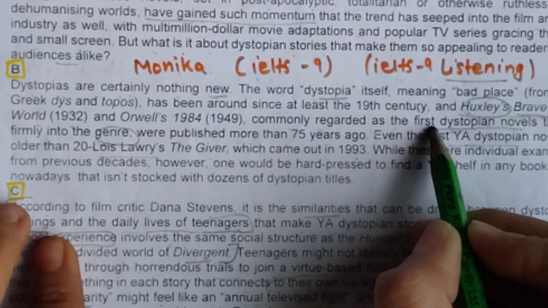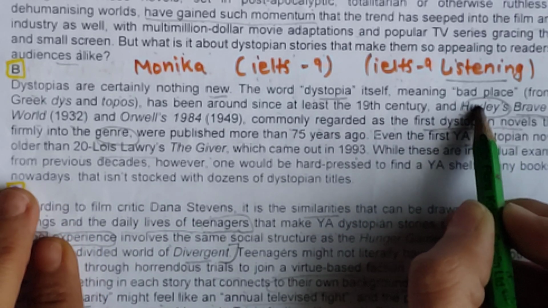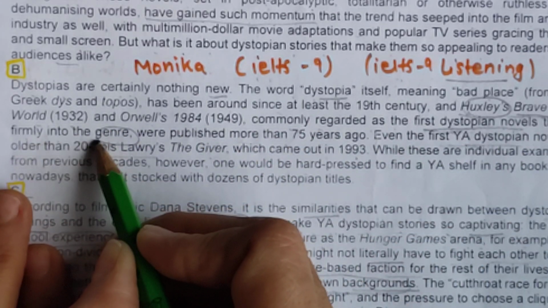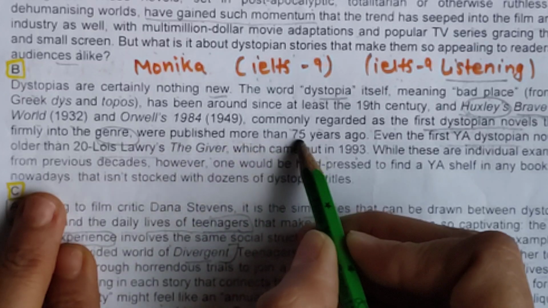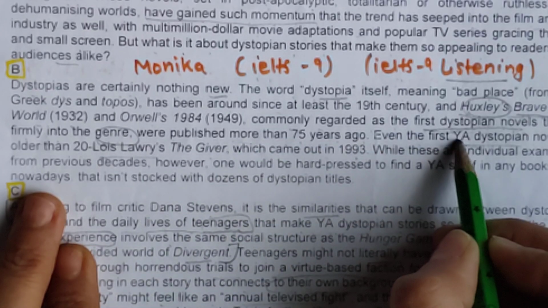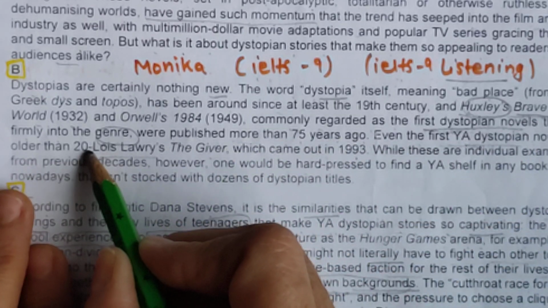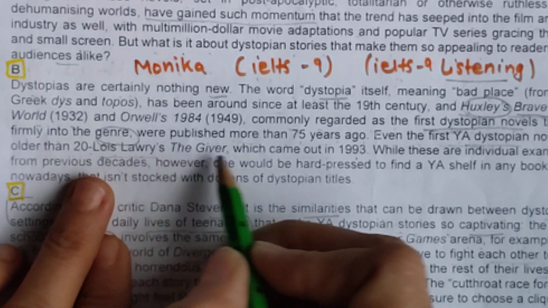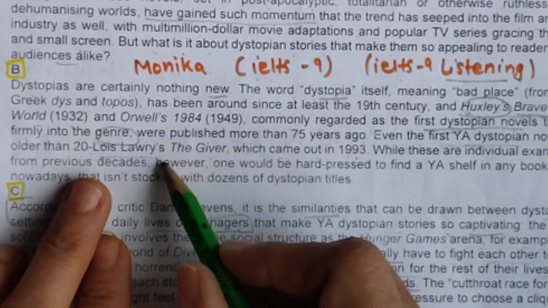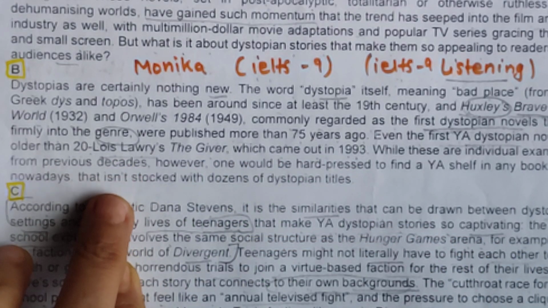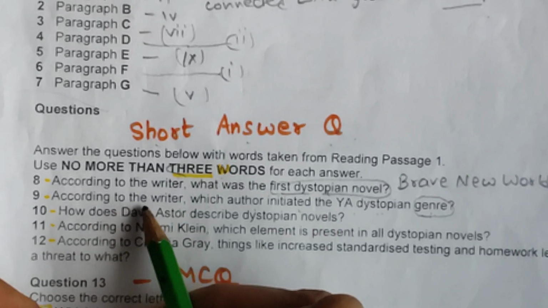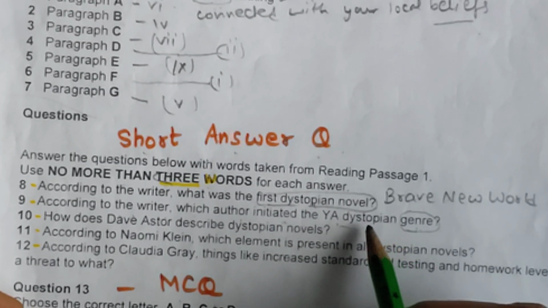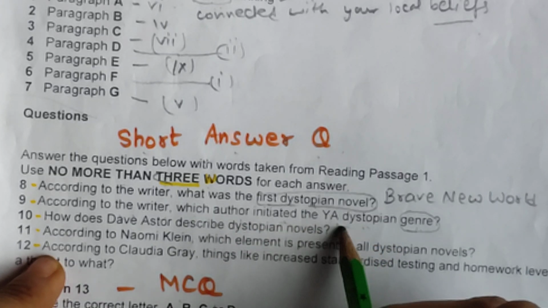Commonly regarded as the first novel, we already know that the things that fit firmly into the genre were published 75 years ago. Even the first novel is older than this. Okay, which came out in this. Let's read the question statement. Which author initiated this?